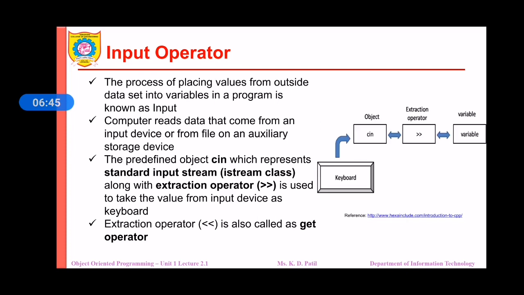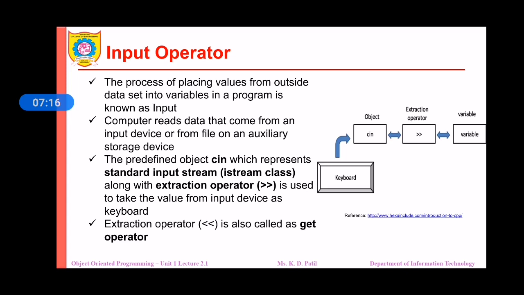The next one is the input operator. In our program, we have not used the input operator, but in our next programs we are going to use it. The process of placing values from an outside data set into the variables in a program is known as input. Of course, through the keyboard we are going to give some input to our program, so that the input will be processed by our program and then it will give us some output.